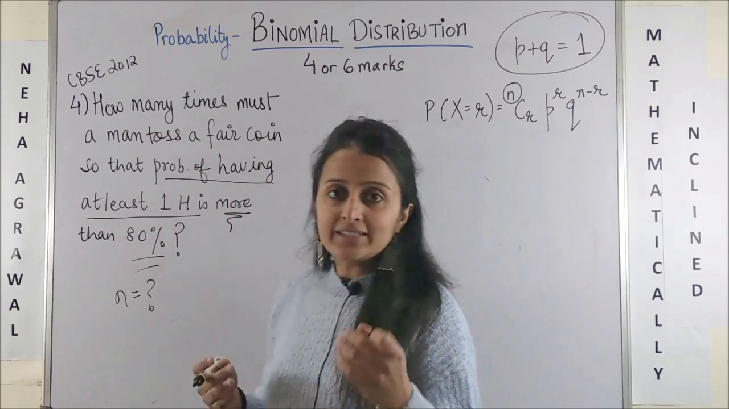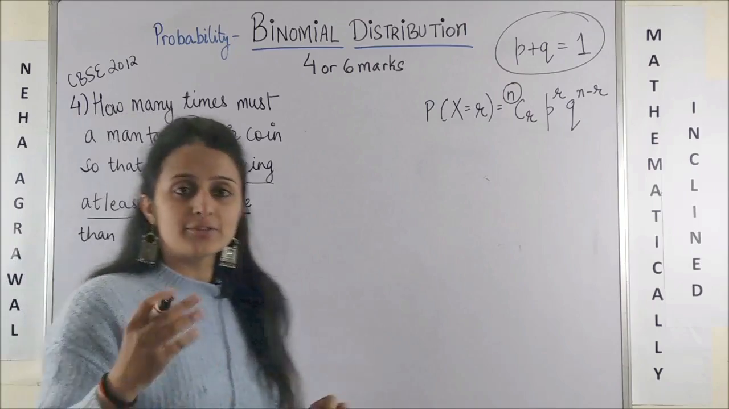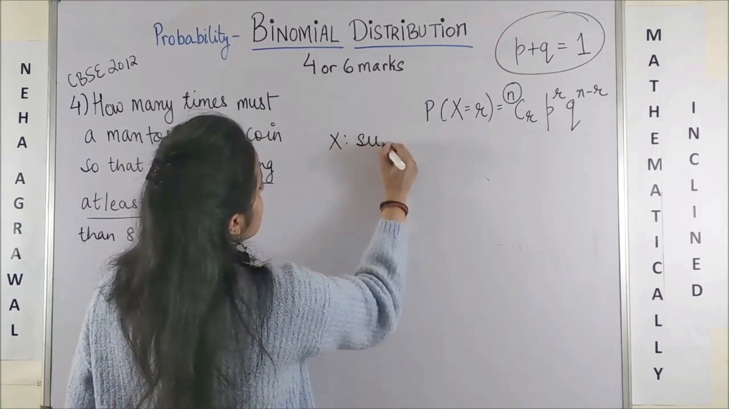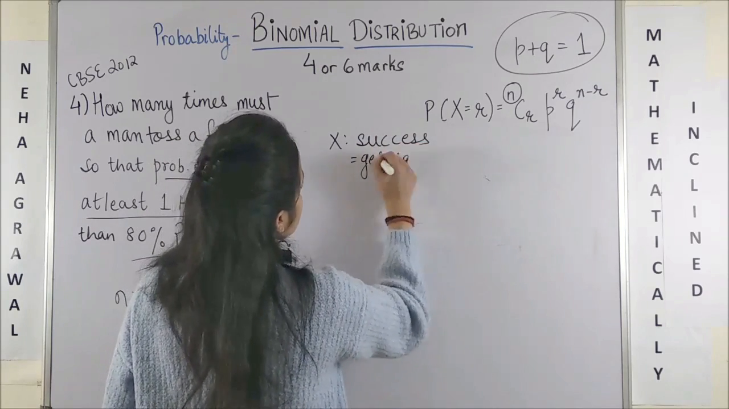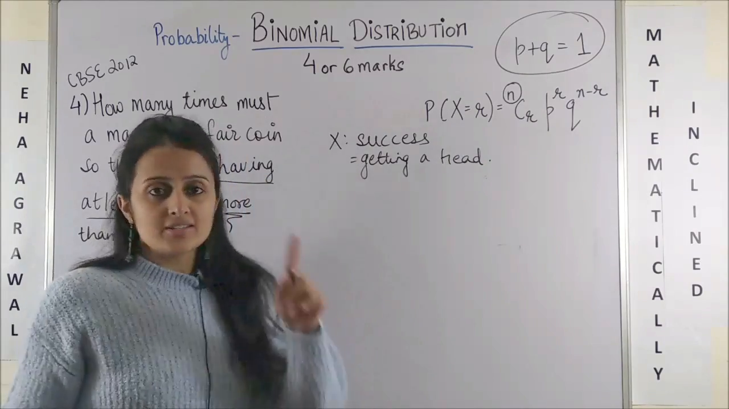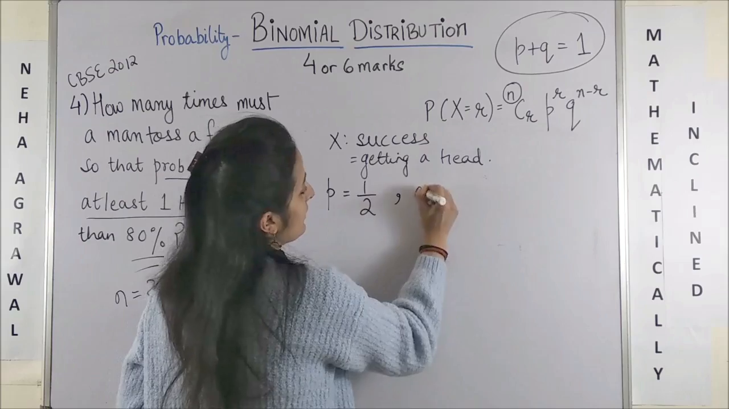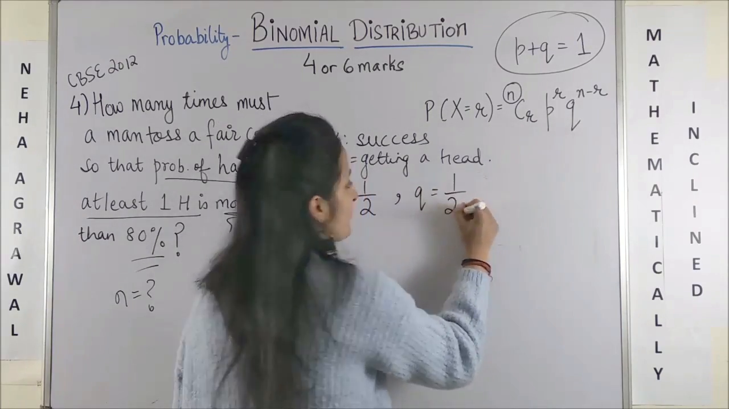Further, let's look at the detail. They say probability of having at least one head. So getting a head is my success. Okay, so x is success, which is getting a head. Now, there is one coin, and getting a head has probability half. What is the probability of failure? Getting a tail, which is also half in this case.